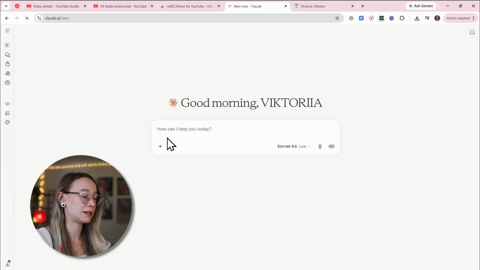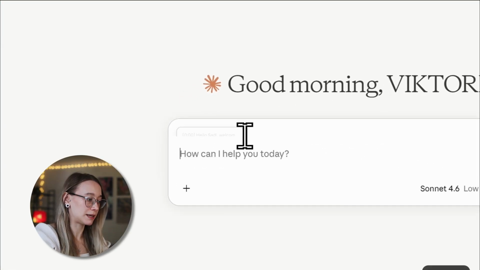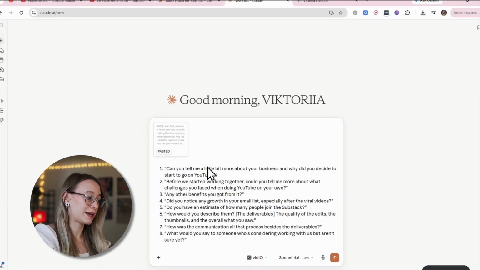But once you copy it, you go back to Claude and you just paste it. Now you go to your YouTube outline or YouTube script, whatever you are making, and copy it as well. Copy. And you paste it back to Claude. Again, outline is necessary so that we match the chapters that you actually created with the timestamps that we have